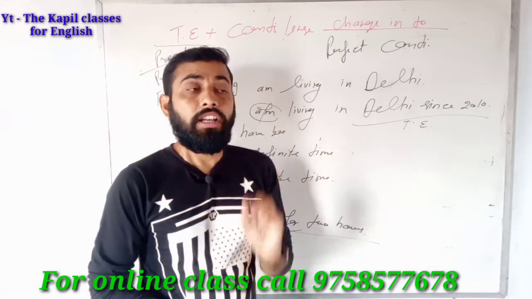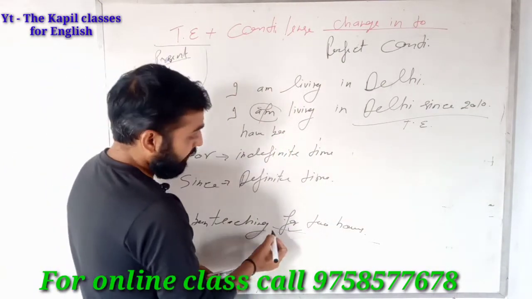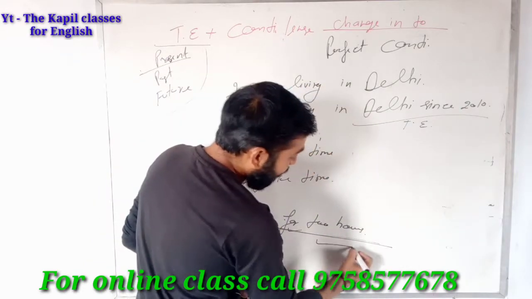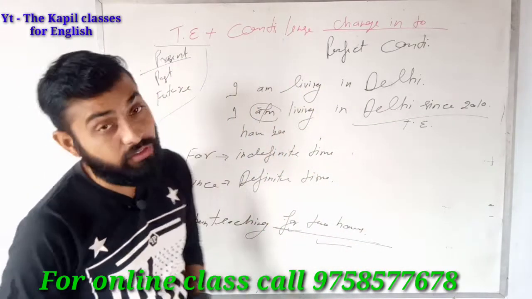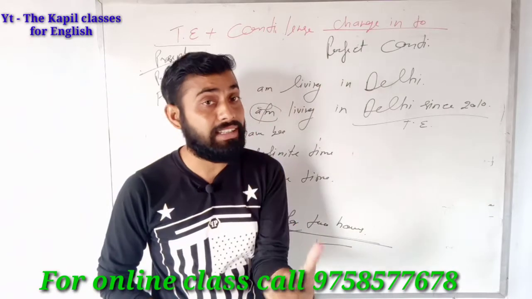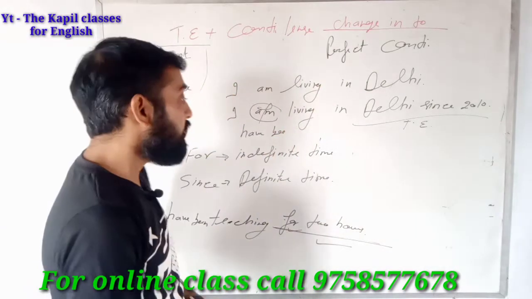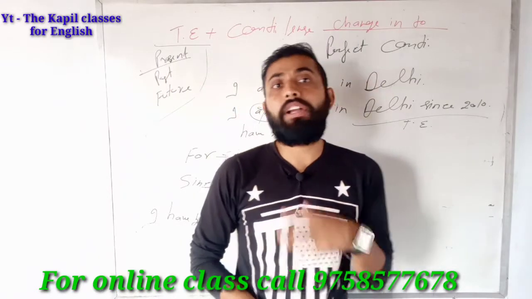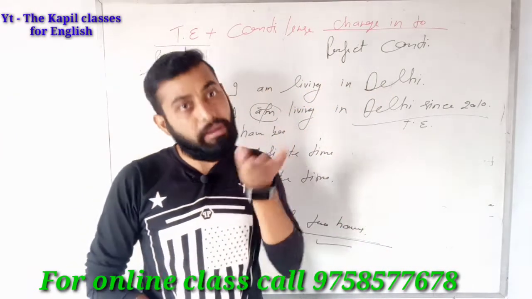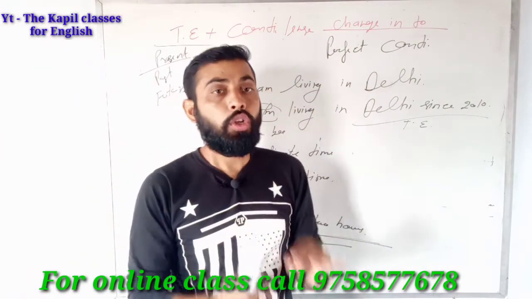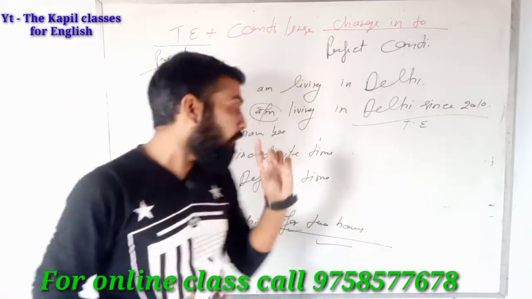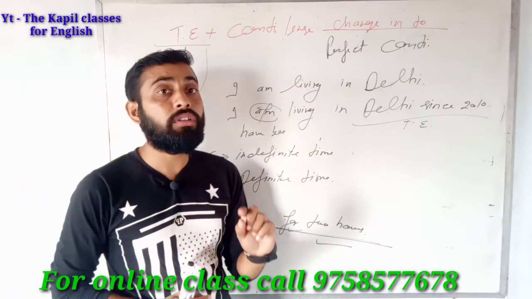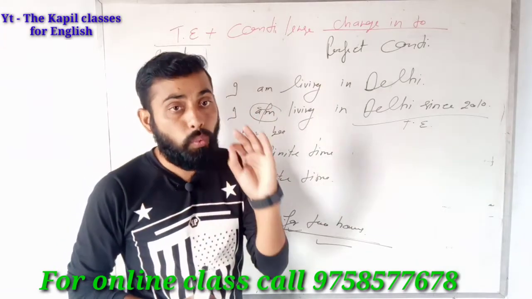But that is the wrong answer. You are using "for", that is correct, it is okay, "for" is correct here, that sentence is correct, but the definition which you give for using "for" in a sentence is wrong. This is not the right definition. It's totally wrong. You have to explain why "for 2 hours" is indefinite, because it may be 1 hour 45 minutes and it could be 2 hours 10 minutes.